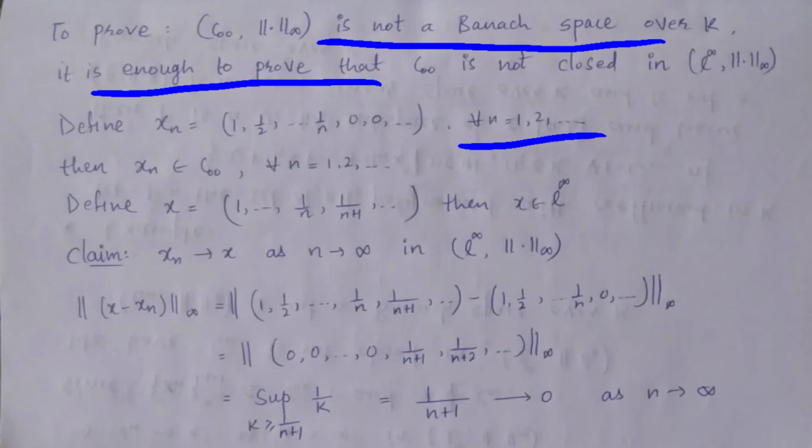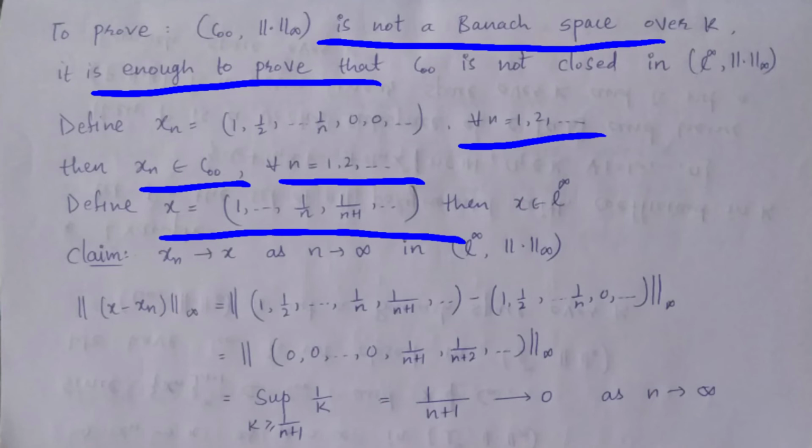So then xn is in c00. So define point x which is (1, 1/2, and so on, 1/n), and after the element 1/n comes 1/(n+1), and so on. Then x is in L infinity.